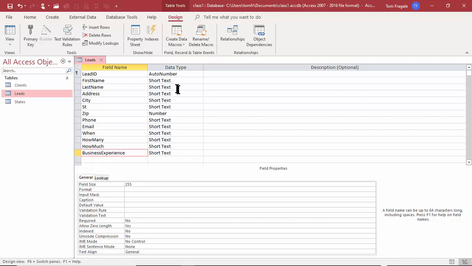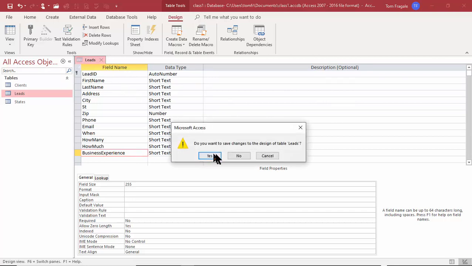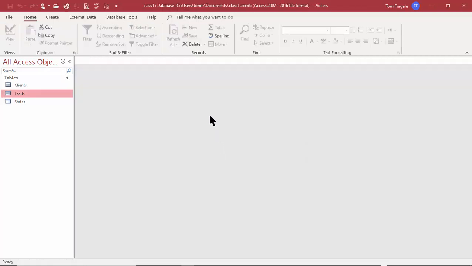Okay, good. And then we can change the data types if we needed to as well. So that imported that data right from the text file. Let's close that window. And of course, we'll save the new design. Good. Let's import a file from Microsoft Excel.